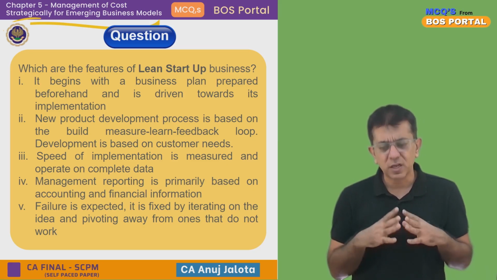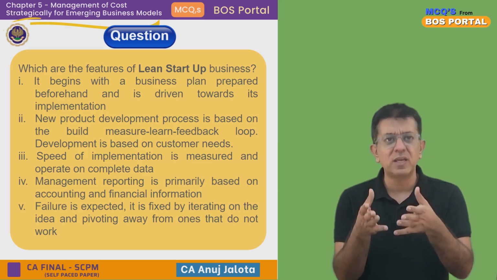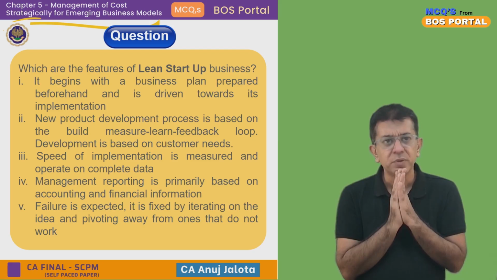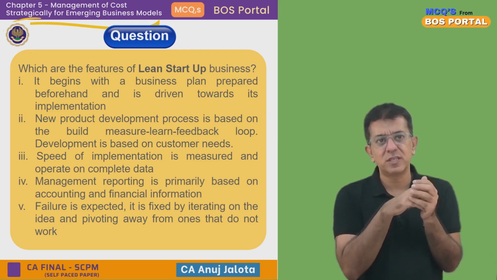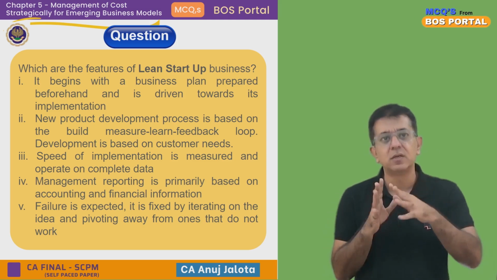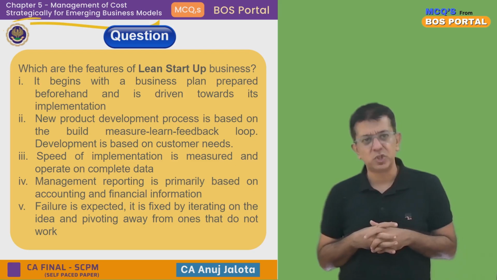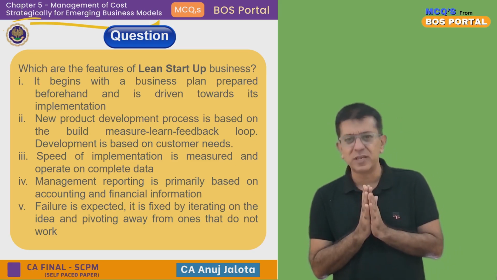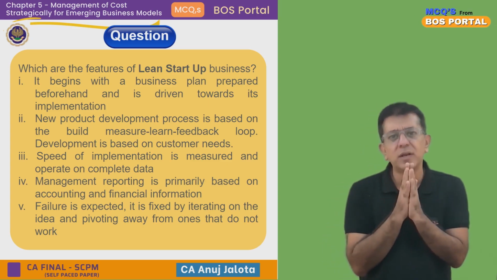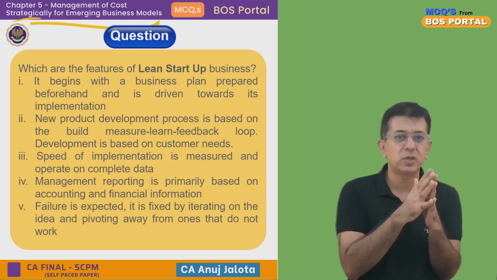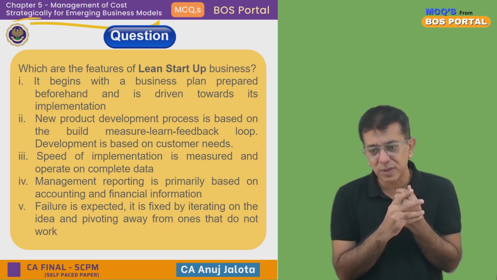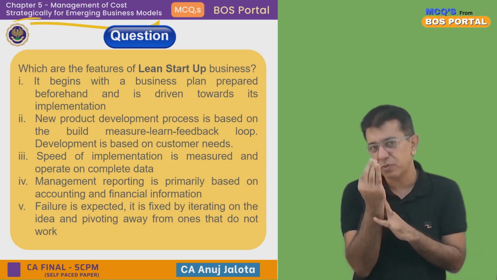Here, we try to do something. If it does not work, we measure how much did not work. And then we learn what the flaws were. And then we develop a product based upon the needs of the customer. So the second, as per me, is right. Third, speed of implementation is measured and operates on complete data. To be very honest, like an established company, these guys are not that organized. They don't try to measure all the things. They should measure, they can measure. Obviously, money will also become a constraint when you have to be measuring, but they are not that planned. So the third point, I will not agree.